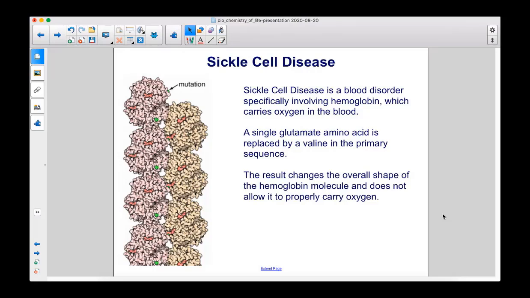Sickle cell disease is a blood disorder specifically involving hemoglobin, which carries oxygen in the blood. A single glutamate amino acid is replaced by a valine in the primary sequence. The result changes the overall shape of the hemoglobin molecule and does not allow it to properly carry oxygen.